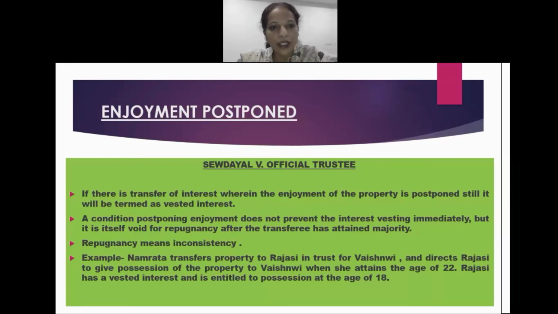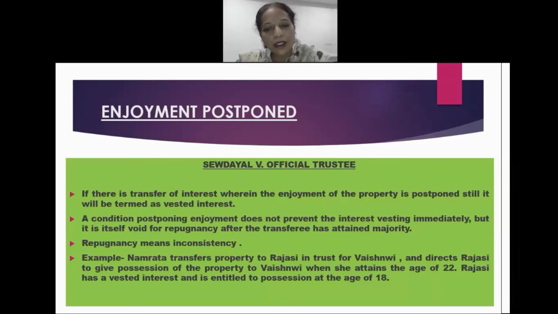So a condition postponing enjoyment does not prevent the interest vesting immediately, but it is itself void for repugnancy after the transferee has attained majority.